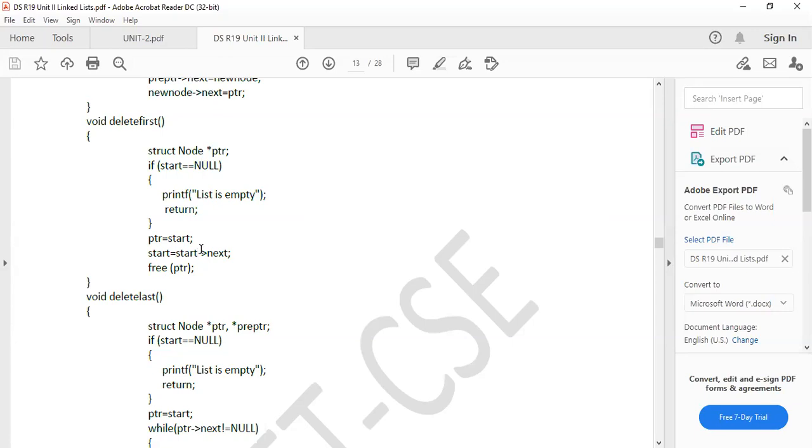After removing the link of the first node, we can free that first node. So what is PTR? First node. So PTR equals to start. The start is the first node. Now we are making free. So after calling this function, automatically the first node will be deleted. That means B node is the starting node now. So the B link will be attached to the root node. Now A is deleted, and B, C and D, only 3 nodes are there. Are you clear this? At least one thing.